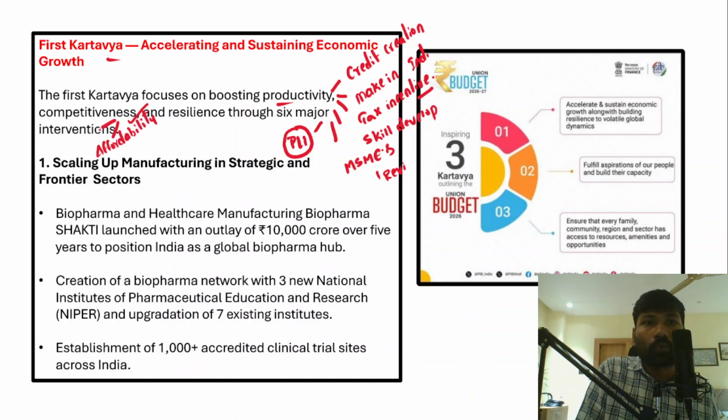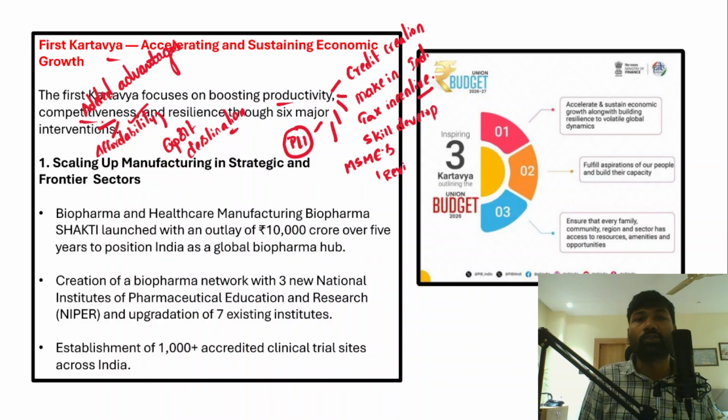Competitiveness provides an extra added advantage to Indian goods in the international markets, and then India will become an important export destination for a number of goods and services. So this is the objective of focusing on competitiveness, and at the same time resilience.